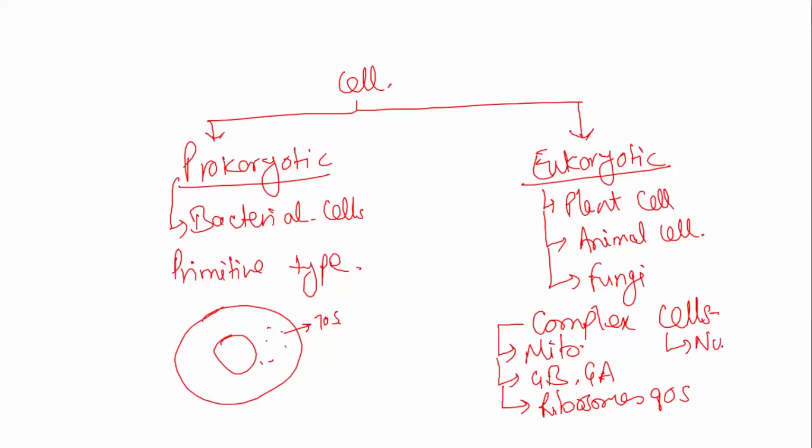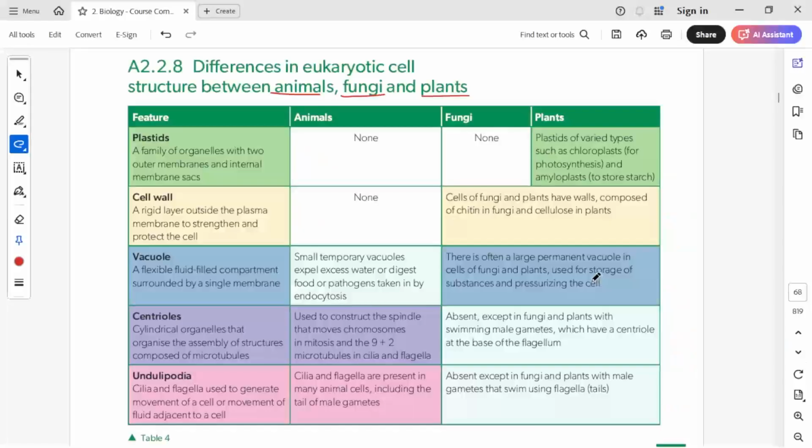They also have endoplasmic reticulum and a well-developed cytoskeletal system, where different types of proteins form a cytoskeleton inside the cell. So all these structures are present inside a eukaryotic cell, so they are very complex. In this session, we will differentiate between plant cells, animal cells and fungal cells.